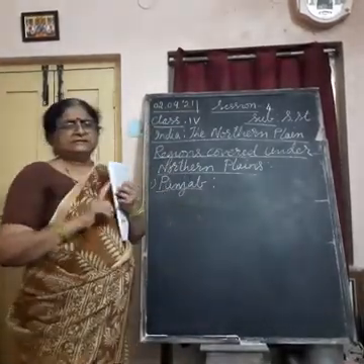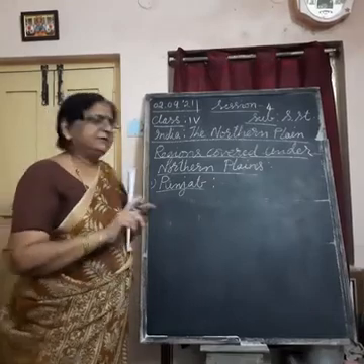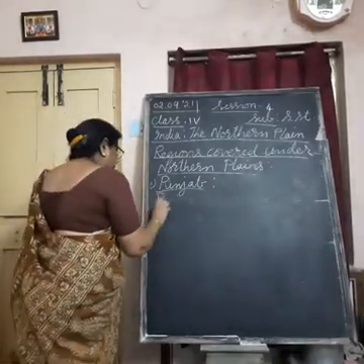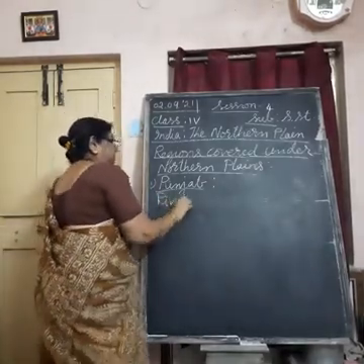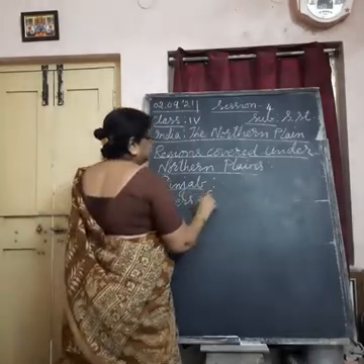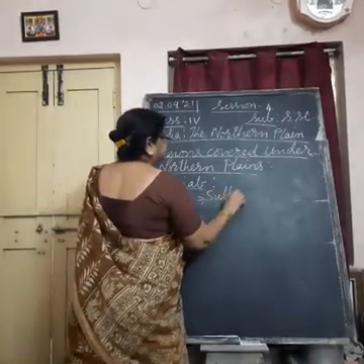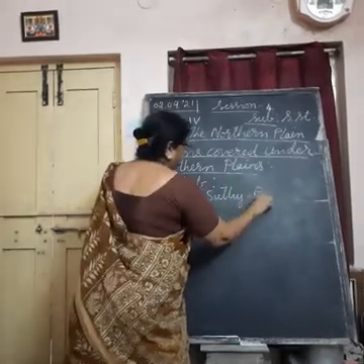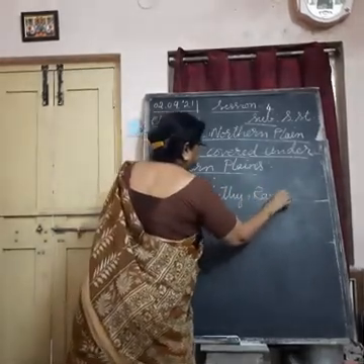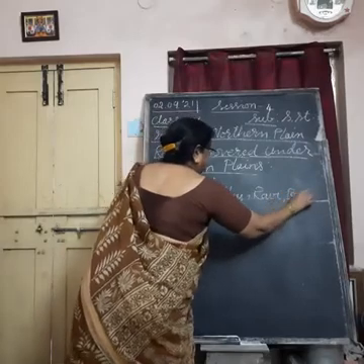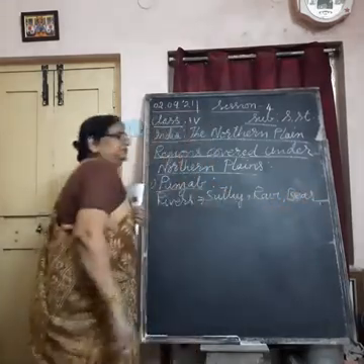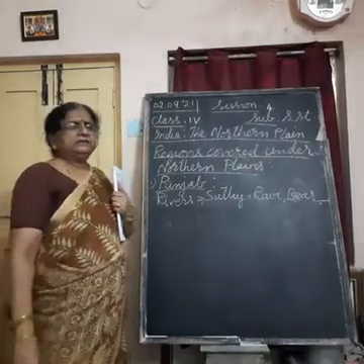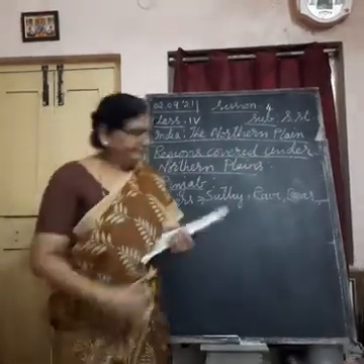What are they? Sutlej, Ravi and Beas. Rivers which flow through Punjab are Sutlej, Ravi, Beas. They flow through Punjab and join Indus River in Pakistan.